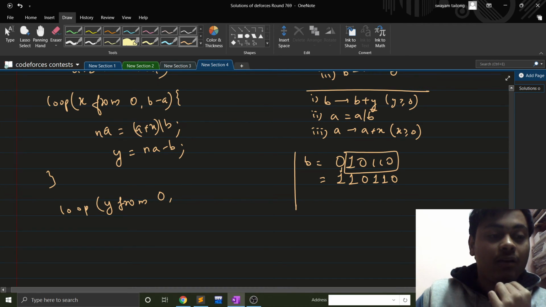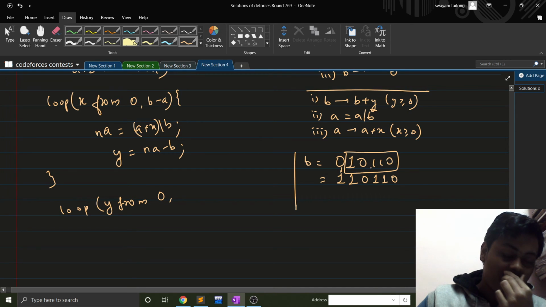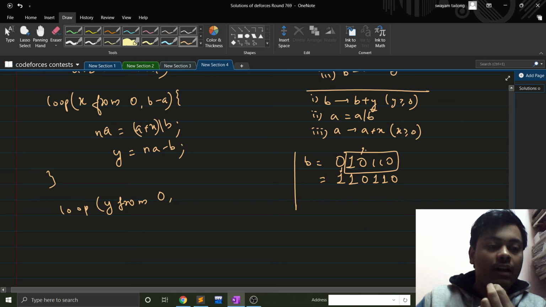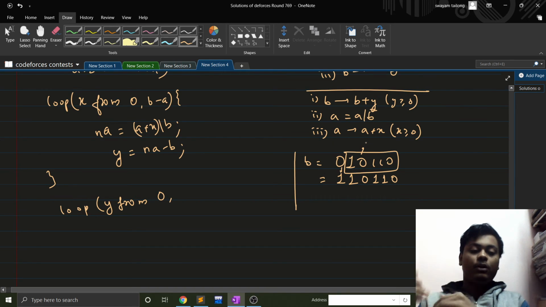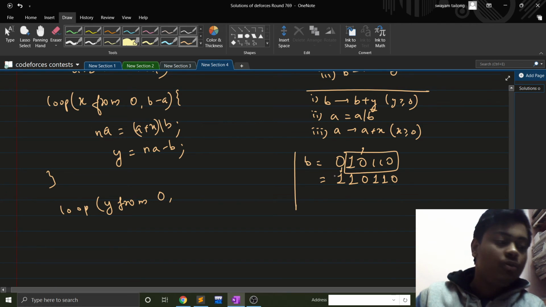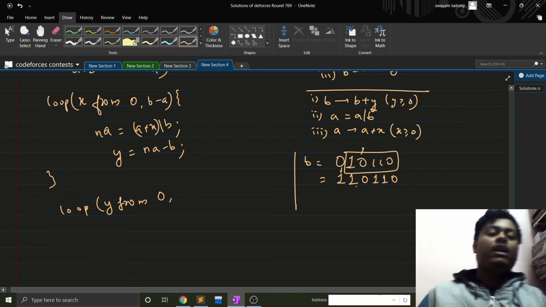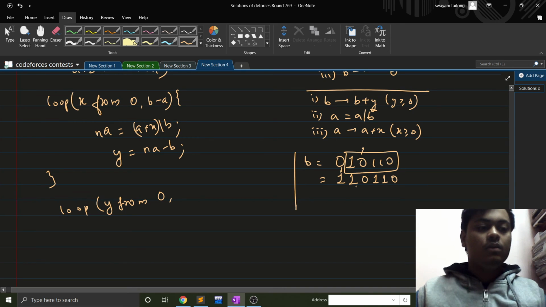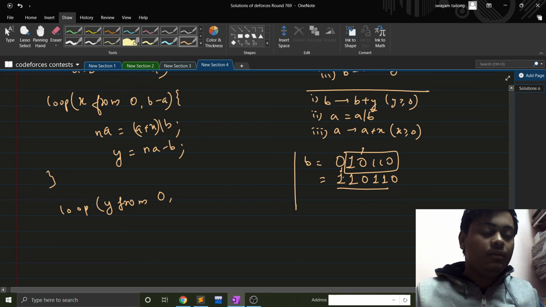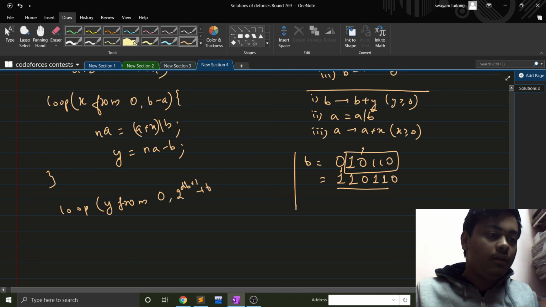After covering all the cases for this part, I will always end up matching this part with the corresponding part of a, where the ORs will become equal. So it will always be better, I will have my answer until I loop till here, right? So loop till 2 to the power digits in b plus 1 plus b.